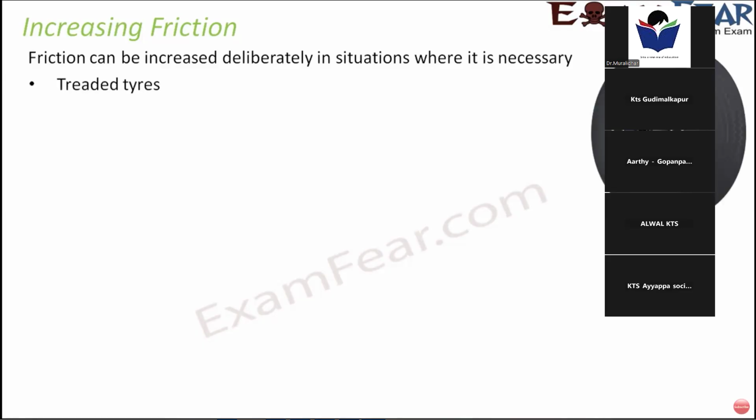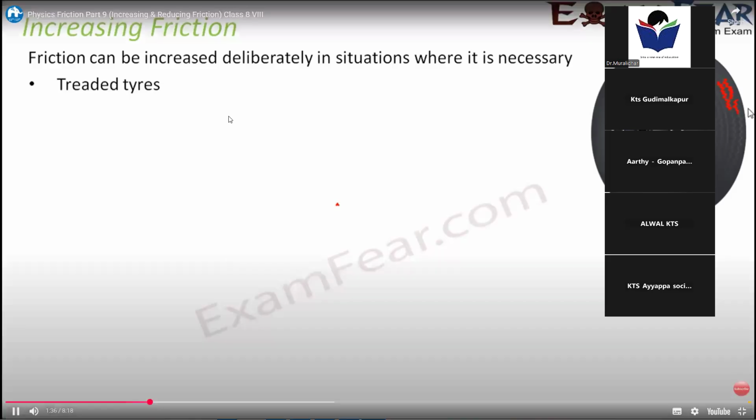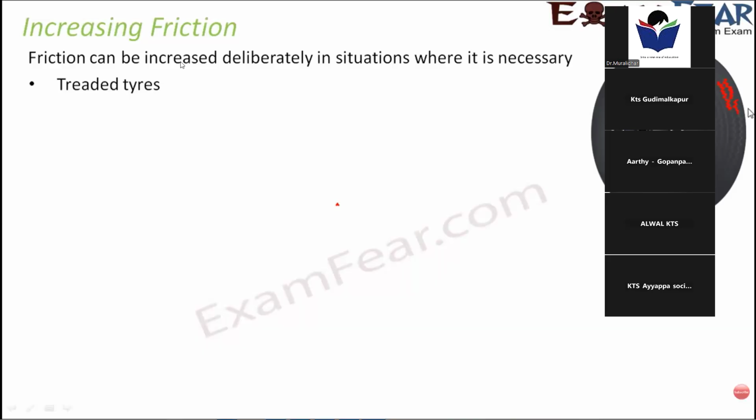For example, treaded tires. If you look at the structure of the tires very closely, you will see that the surface of the tires has some designs or patterns like this, which make the surface of the tire really uneven or rough. This rough surface helps it move well on the road, because the road is also rough, so the chance of slipping is less. Therefore, the vehicle can move in a better way with treaded tires.